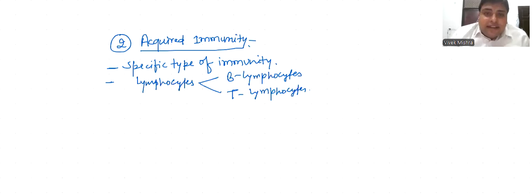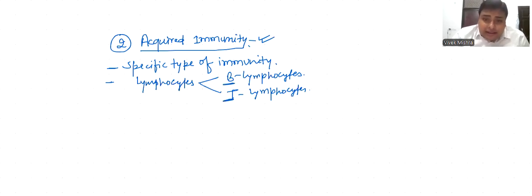This type of immunity is mainly acquired by our body during our lifetime or experience. Hence, we can say this type of immunity is what we gain from experience.